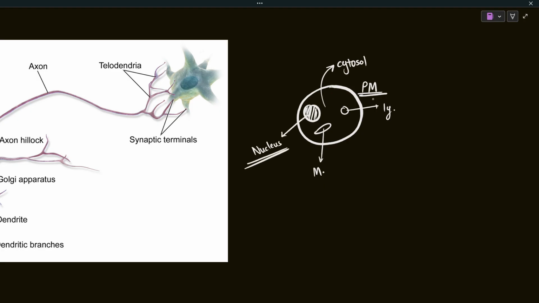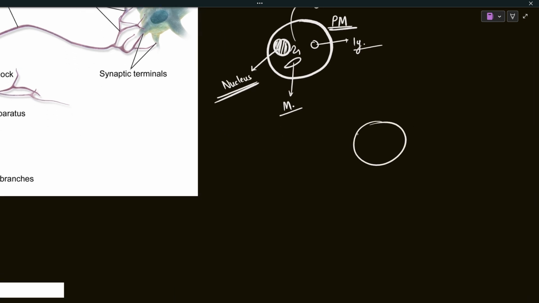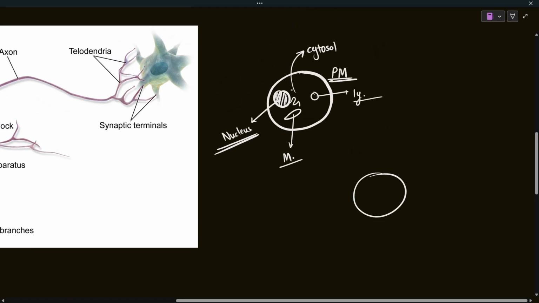Okay, so the cell will have a plasma membrane, it will have a nucleus, it will have a lot of organelles, mitochondria, lysosome, and then the extension of the nucleus, the Golgi bodies, and so on and so forth. So whenever we say cell, this kind of schematic comes into your mind, okay? But nerve cells are somewhat different. They do not have only this, but they have some processes.